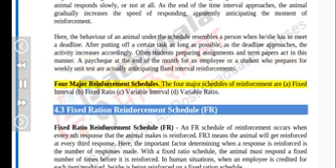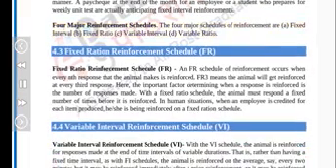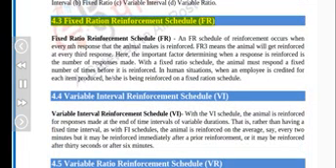The 4 major schedules of reinforcement are A, fixed interval, B, fixed ratio, C, variable interval, D, variable ratio. 4.3 Fixed Ratio Reinforcement Schedule (FR).